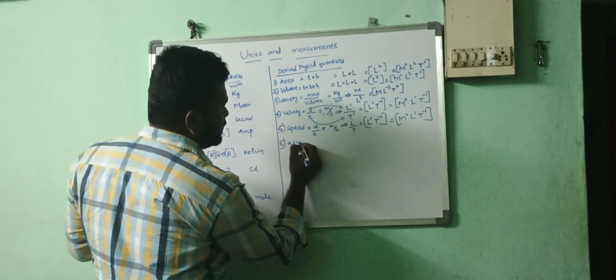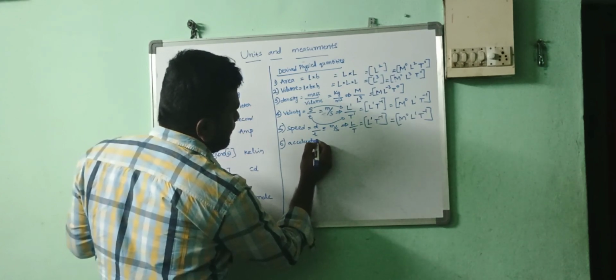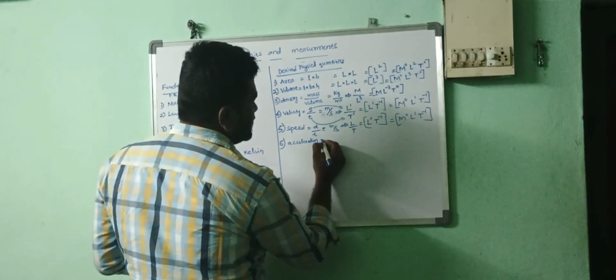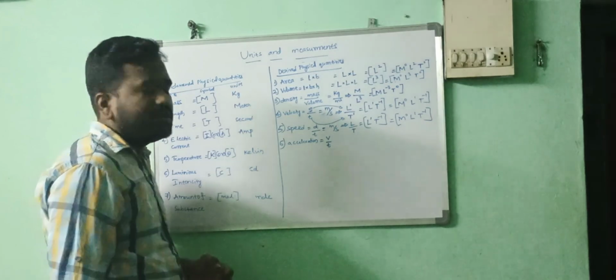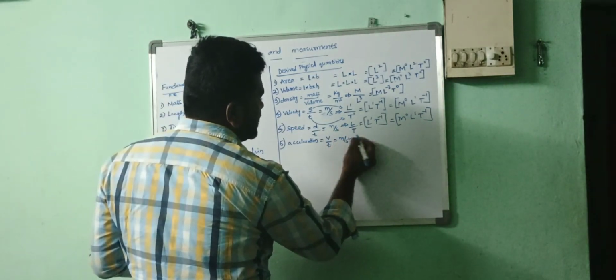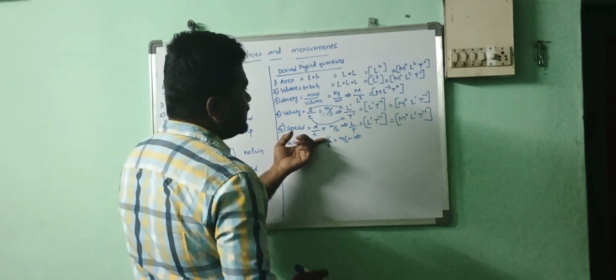Next, acceleration. The acceleration formula is represented by velocity by time. Units are meter per second square. And the dimensions: what are the dimensions of the velocity here?